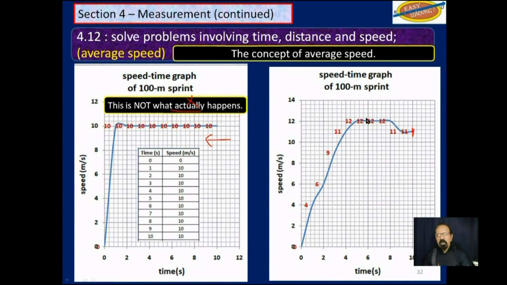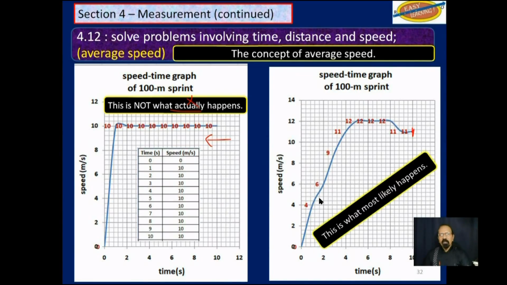So you could see every second the speed actually changes somewhat. And in reality, this is what most likely happened. But when you say the average speed is 10 meters per second, it may give a wrong idea that every second the athlete ran 10 meters.